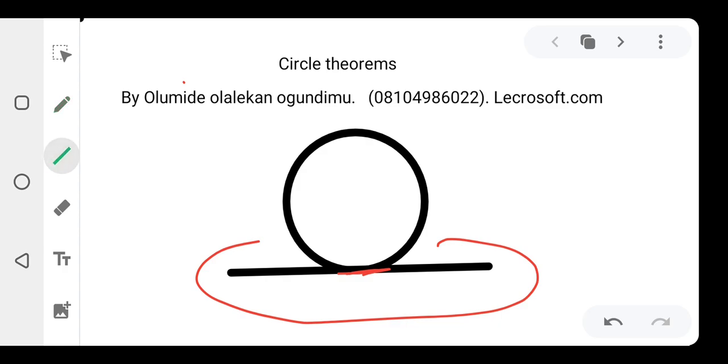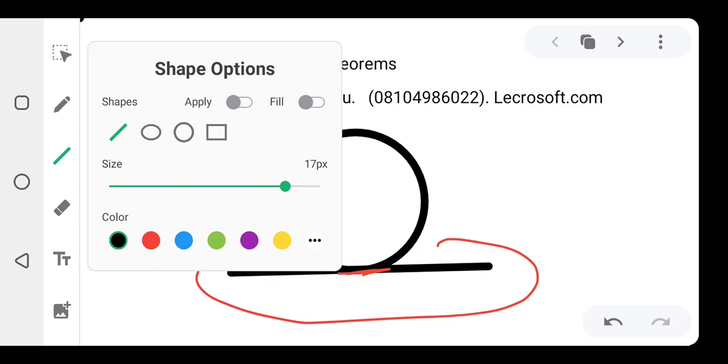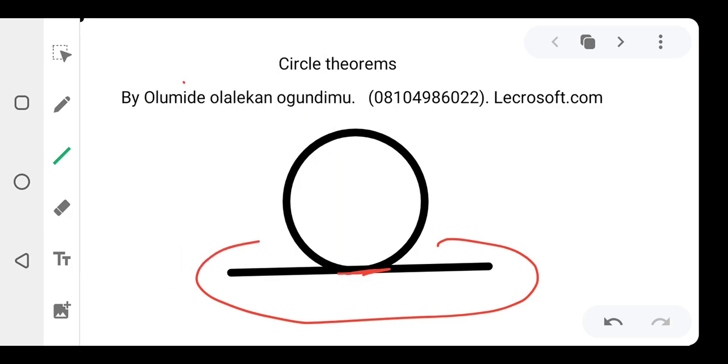All right, let me do one more thing. What are the things we need to know about the tangent of a circle? Let's quickly talk about it. The first thing we need to know about the tangent of a circle, when it comes to circle theorems, is this. Let's say we have the center of a circle here. Let's say we have something like this, a line at the center.